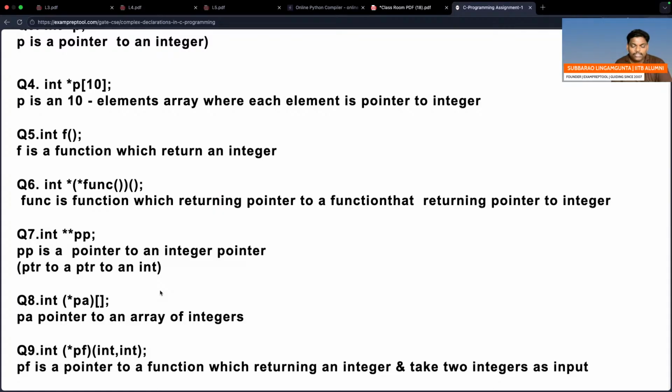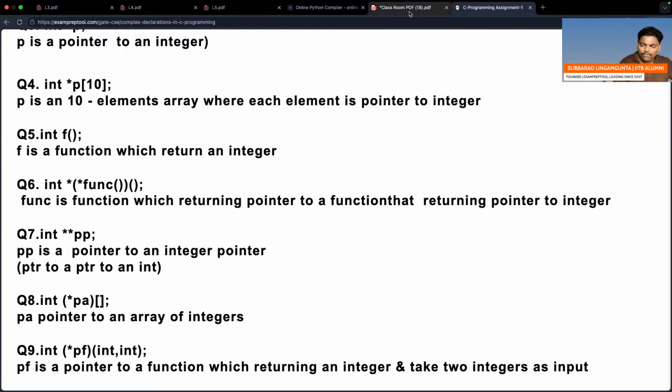Go to question number 6 and observe it carefully. If you observe clearly, how many brackets are there? Outside I see 2 brackets. Inside, there is a left bracket and a right bracket. But if you look at the left bracket, again inside there is one more bracket. I will write this first and then explain.